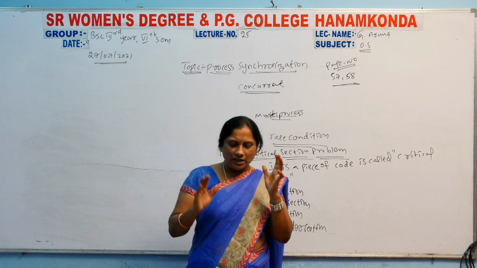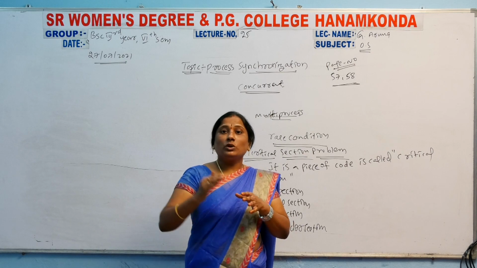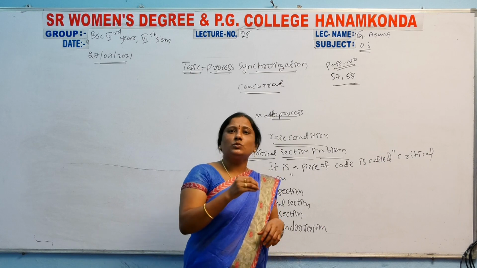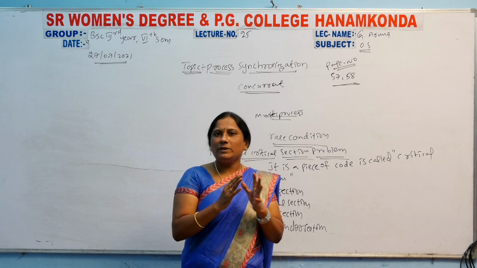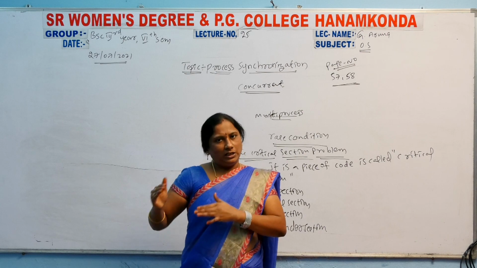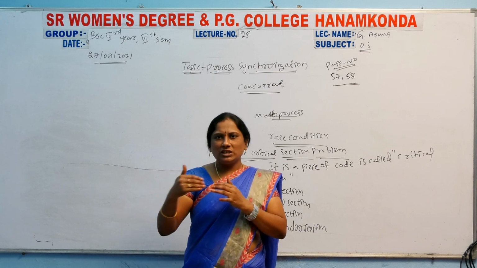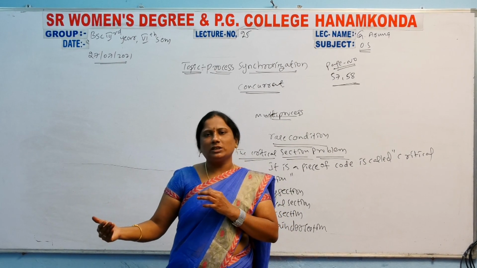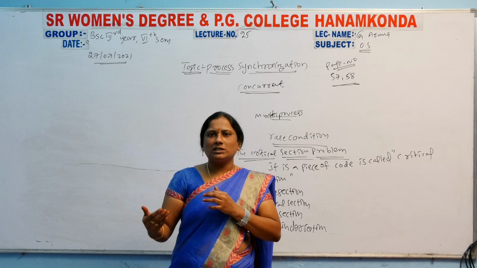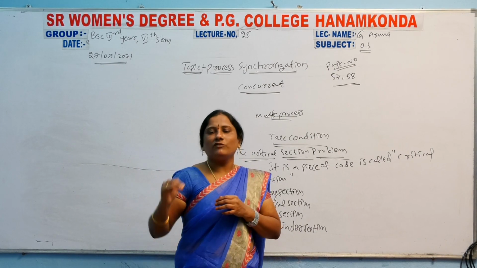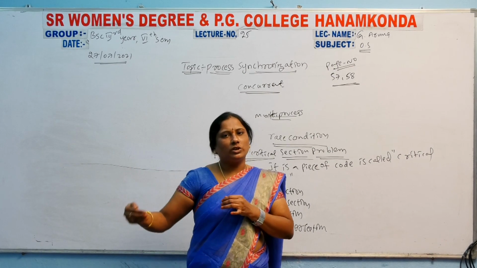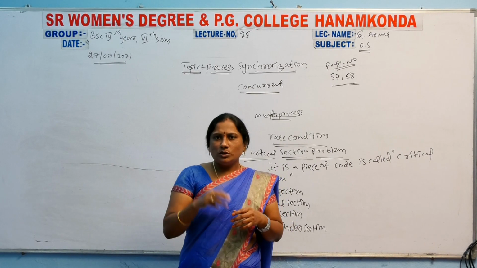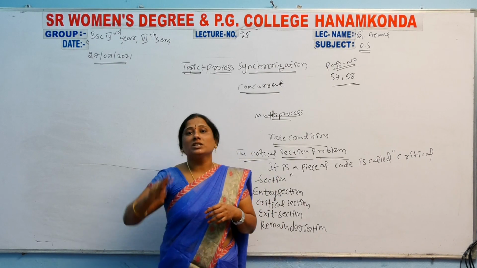Bounded waiting means the critical section gives permission to other processes. Why? Because every process comes to the critical section, and one after another the processes will be executed. So bounded waiting means the critical section allows each and every process; the remaining processes are also given permission, and then those processes will be executed. These three are the critical section requirements.